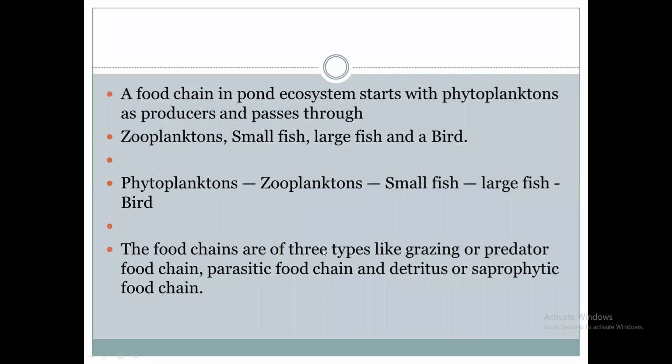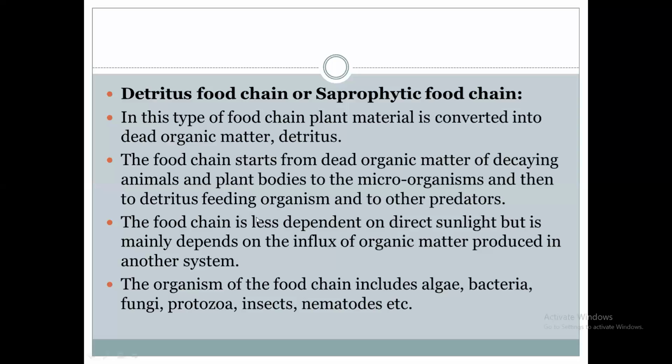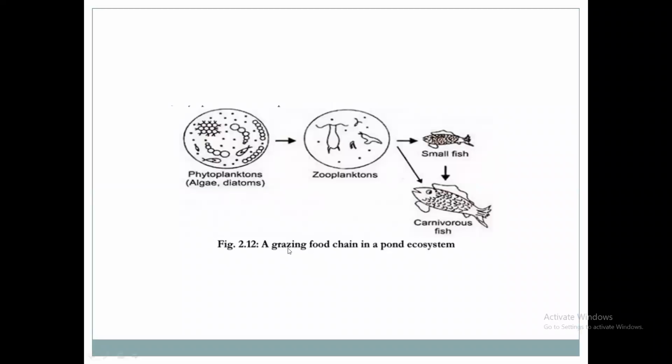Food chains are of three types: the grazing type food chain, also called the predator type food chain, then the parasitic food chain, and the detritus or saprophytic food chain. The first type is the grazing food chain or predator type food chain. So here is the grazing type. This is a grazing type food chain. Grazing food chain in the case of the pond water ecosystem.